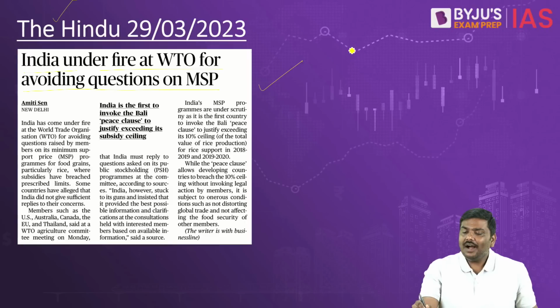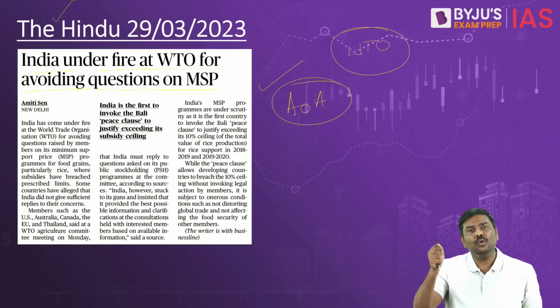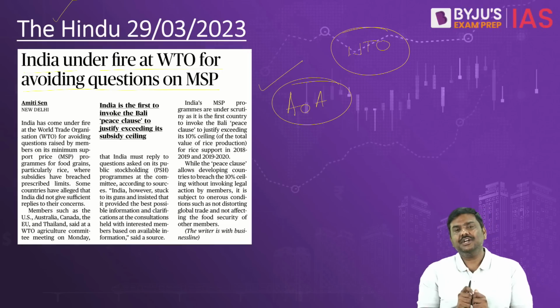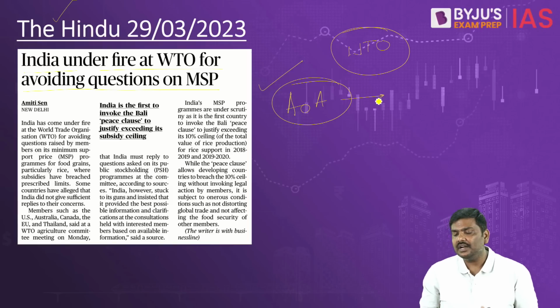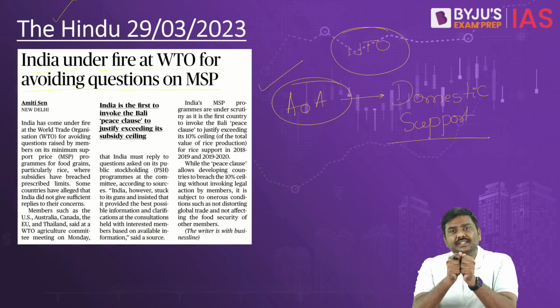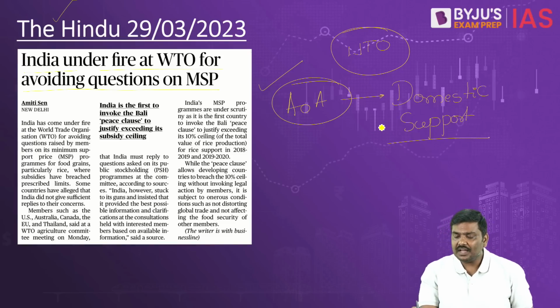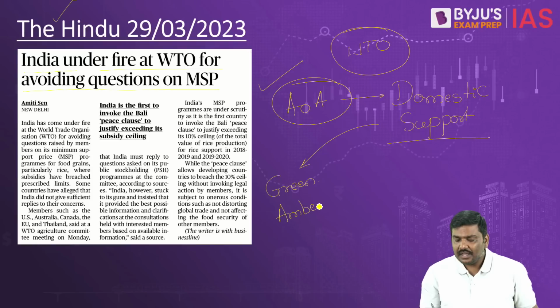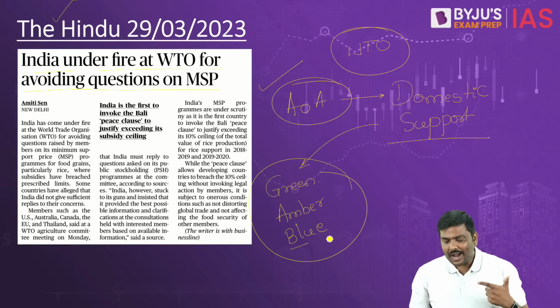First and foremost, under WTO, World Trade Organization, there is one agreement. That is the Agreement on Agriculture, AOA. Under the Agreement on Agriculture, one pillar or one area that is covered is the idea of domestic support. Under domestic support, we divide the subsidies into three classifications. One is green box subsidies, second is amber box subsidies, and the third is blue box subsidies. Okay, green, amber and blue box subsidies.